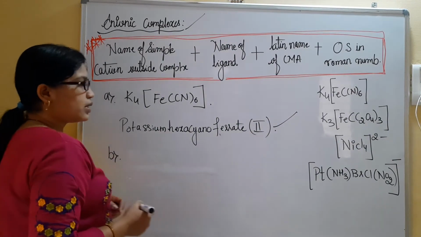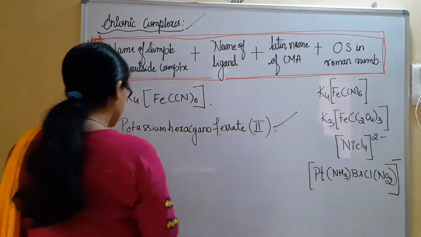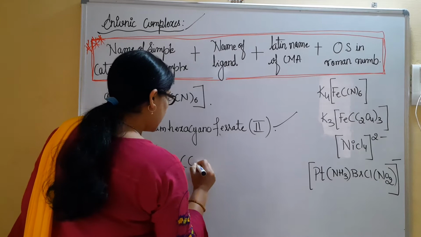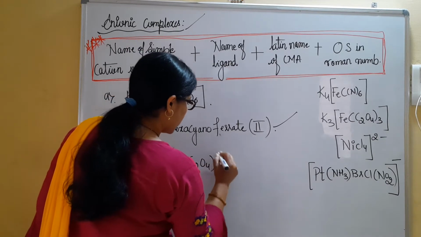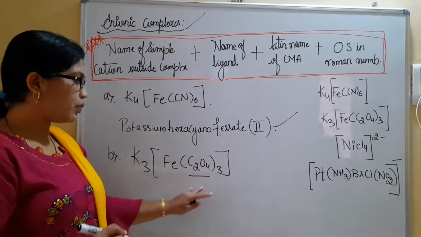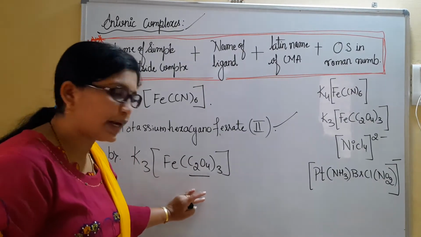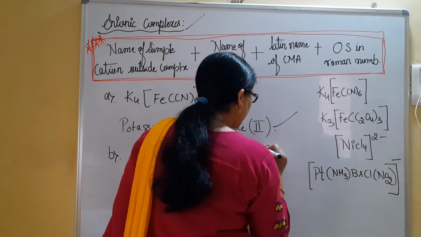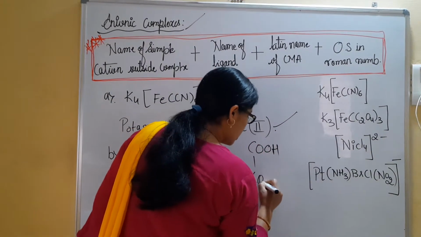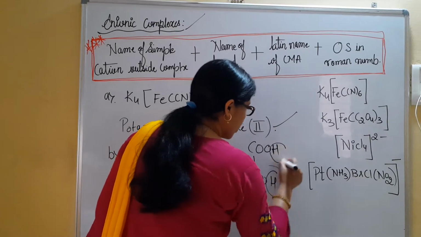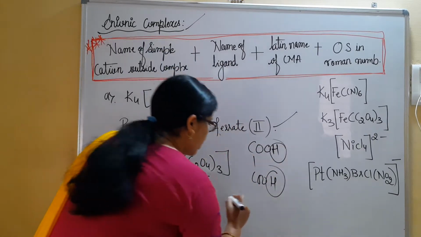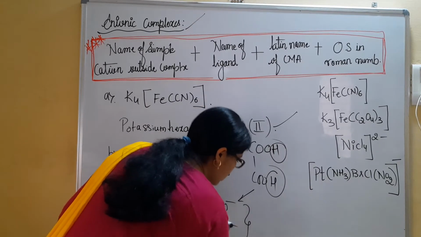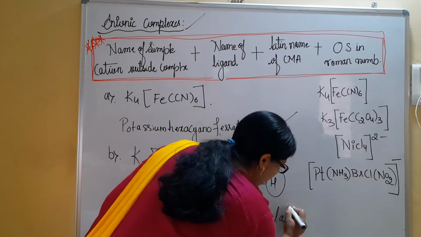Like that, let me consider the next example: K3[Fe(C2O4)3]. Now C2O4 must be considered as oxalate. We all know oxalic acid. This is COOH. Just remove one of the hydrogens from each, then you will get COO minus and COO minus. This is referred to as the oxalate ion.